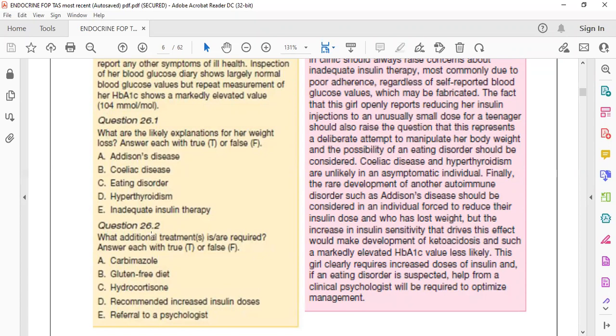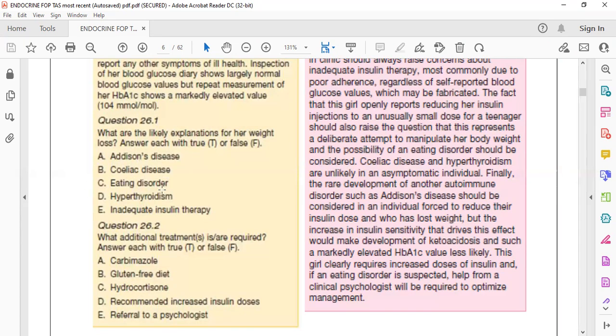As we know, anorexia nervosa is a psychological disorder. So an eating disorder can be associated, and also inadequate insulin therapy, as the HbA1c is very high, which indicates hyperglycemia for the past 3 months. It is not that sugar is below normal. HbA1c does not indicate this.